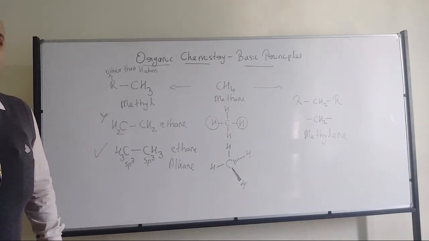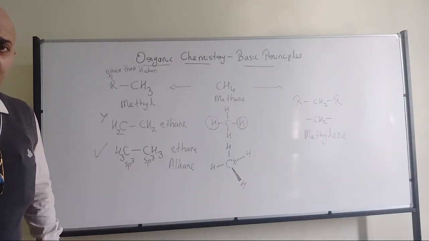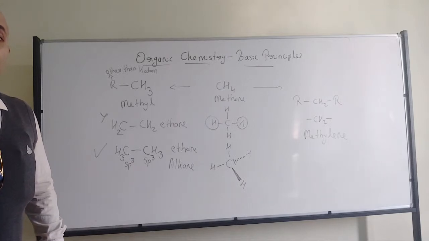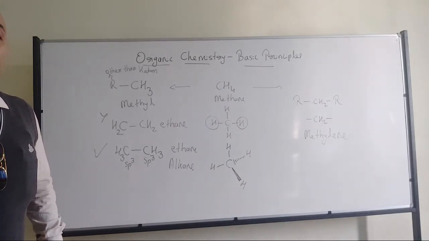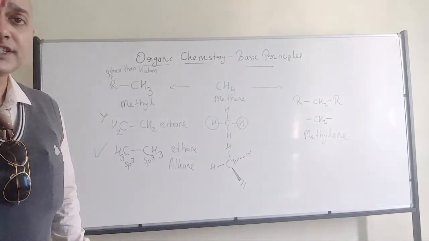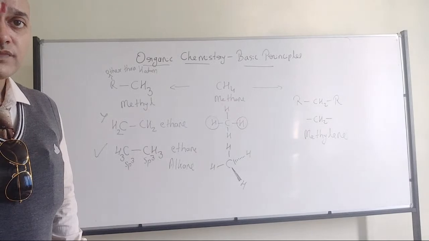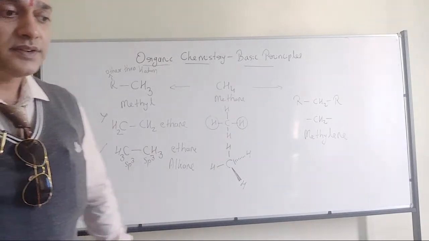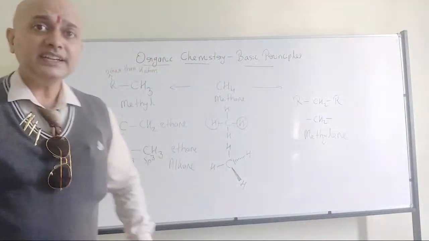So methyl groups attached to each other form ethane, which is an example of an alkane, where carbon has sp3 hybridization. Any doubts?